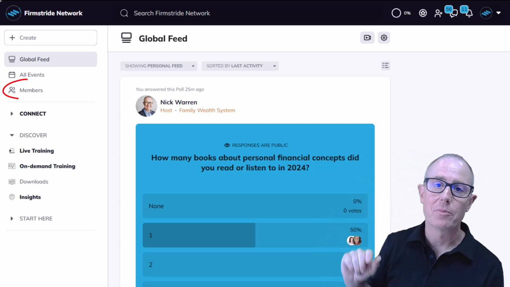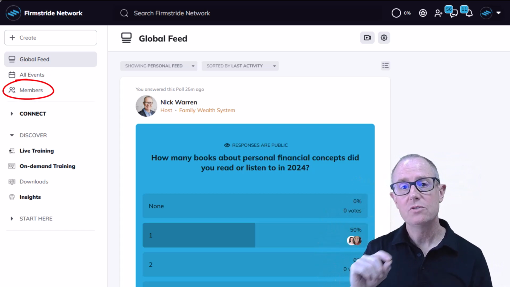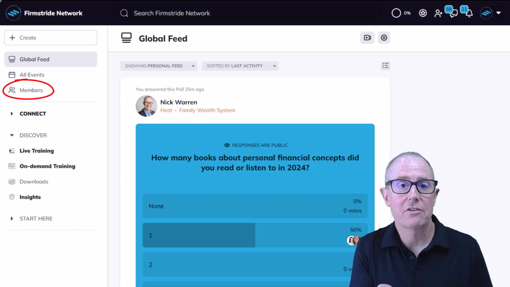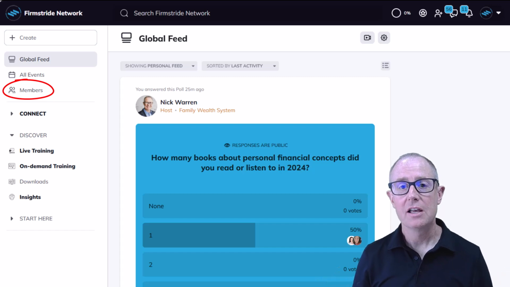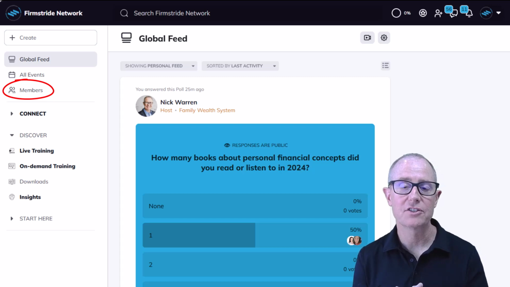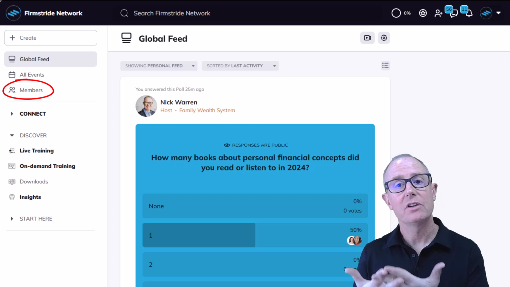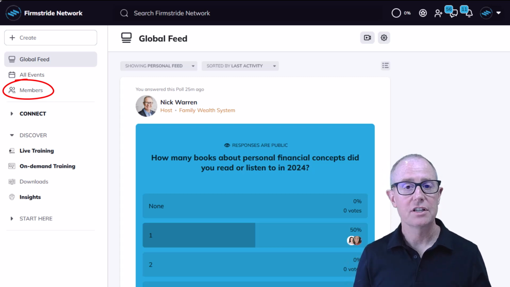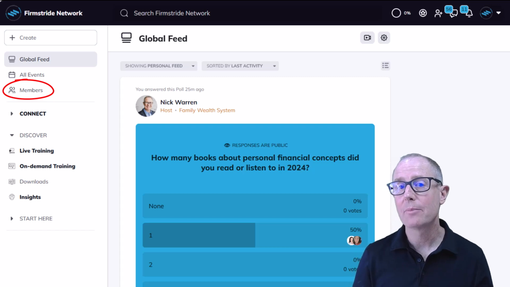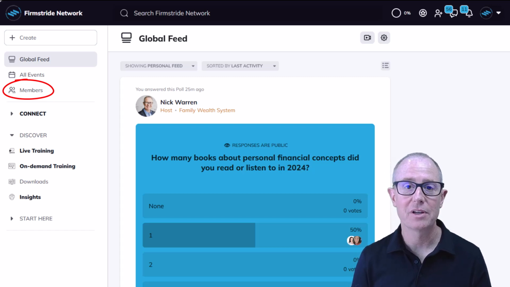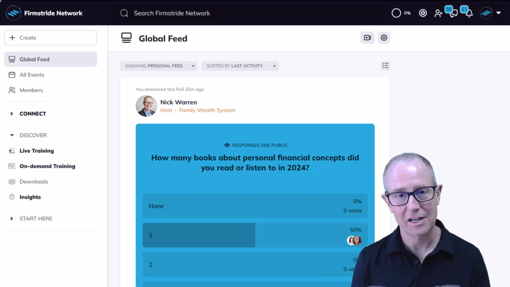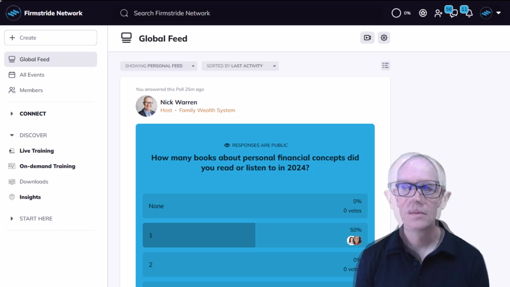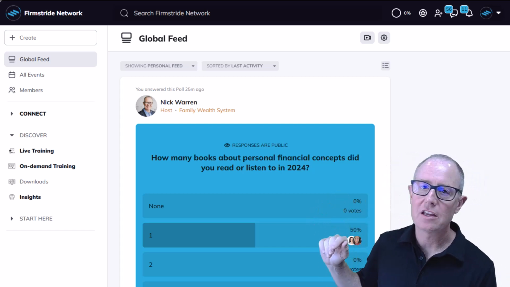Next is a list of all the members. You can see other members that are there, and we use AI so that if you'd like to find other members that are in your industry, in your area, or have other interests or hobbies that are similar to yours, you can go in and type in a little bit about yourself, and the AI engine will help you find people that it thinks you might be interested in connecting with. Then you can send them messages, you can chat, you can see their online status. We've already had members that meet up for dinner in certain cities because they were traveling and happened to be there at the same time. And it was thanks to the community that we're able to connect people like that so they can meet other business owners.